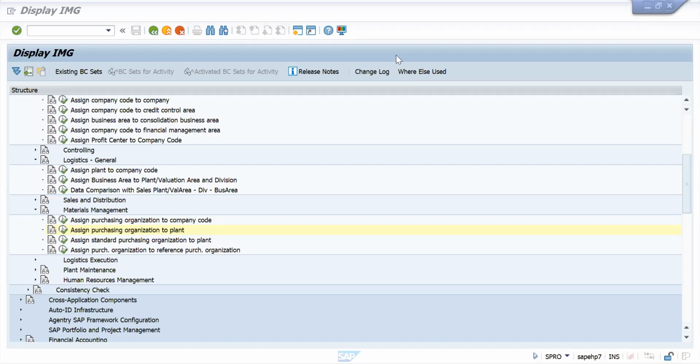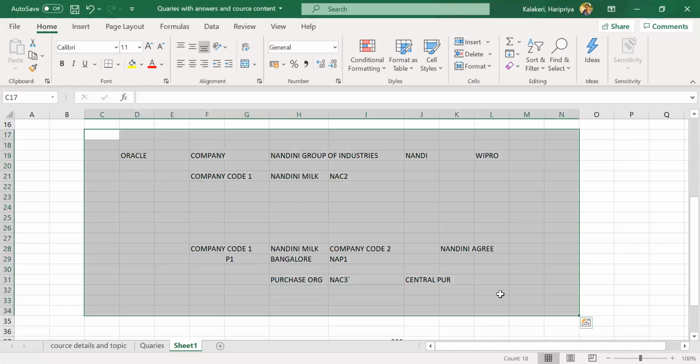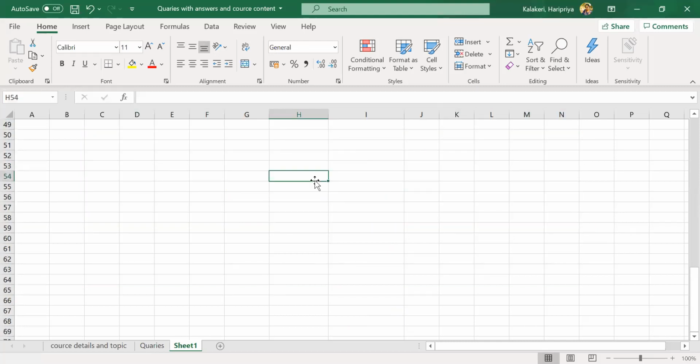Okay. Next class, tomorrow's class, we'll start the material master. Before that, I will just give an overview here. So what we have done is the enterprise structure for a company. Okay. So in SAP, now three kinds of data will be there. One is master data. Another one is transaction data.